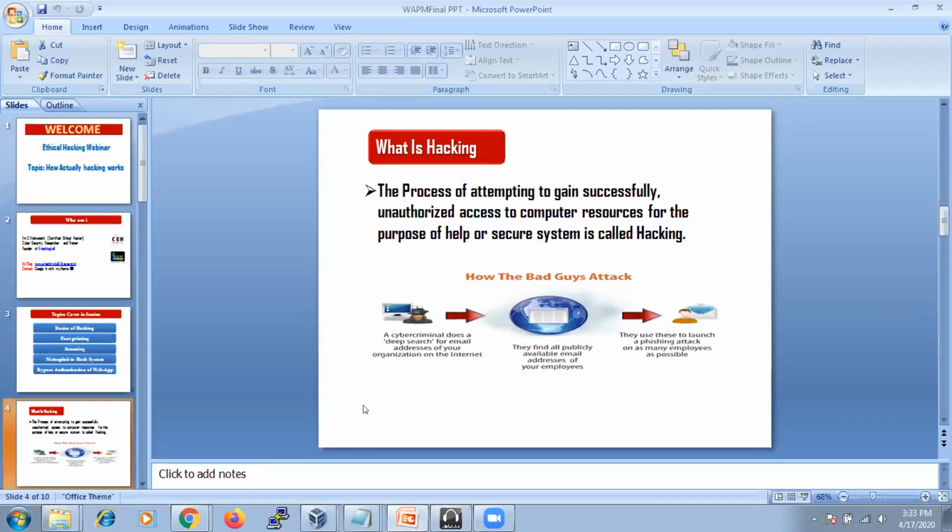The name itself tells you, our webinar is on ethical hacking. The difference between hacking and ethical hacking is simple: ethical means you need to follow some rules and protocols for that hacking.